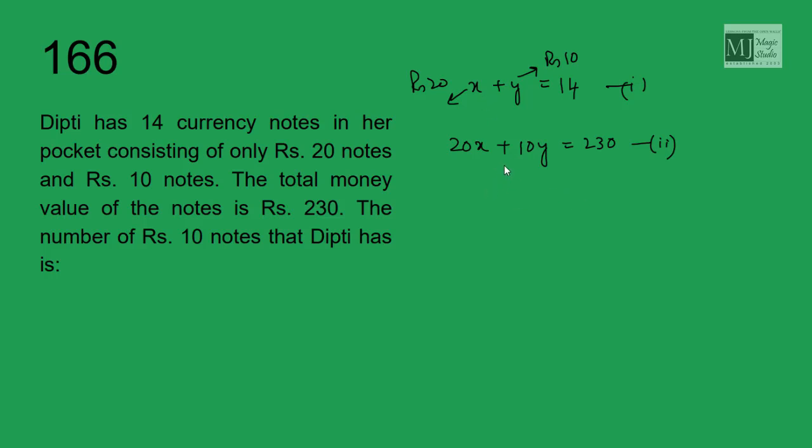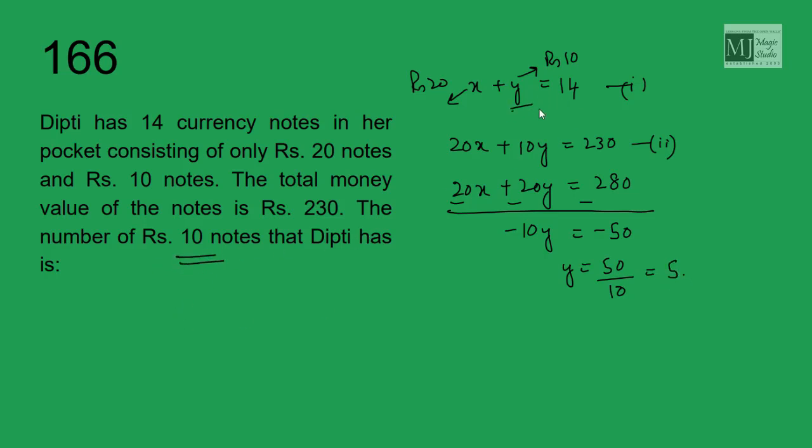Let's do this with the equation method. I multiply the first equation by 20. So 20x plus 20y equals 280. Subtracting this will give me minus 10y is minus 50. That means y is equal to 50 by 10, that is 5. The number of rupees 10 notes which were y that Deepti has is 5.